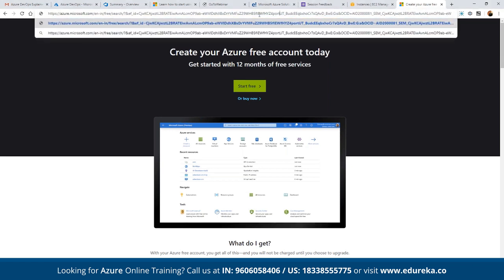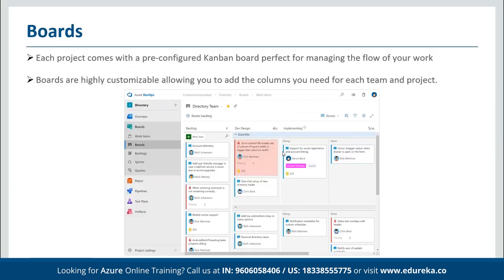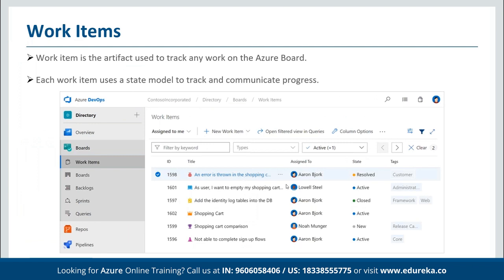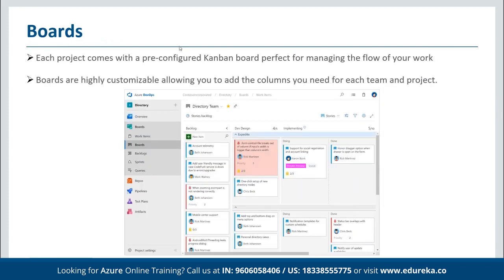Before we do that, let's discuss the components as we were discussing. First of all, we have Boards. Boards are basically used for creating a complete task, where we can create multiple tasks, assign them to multiple users, and then track the status of each and every task as well. We can create multiple boards and have a complete visualization so that we can keep a note of whatever our team members have been doing, and we can define the entire workflow for the project that we are working on.